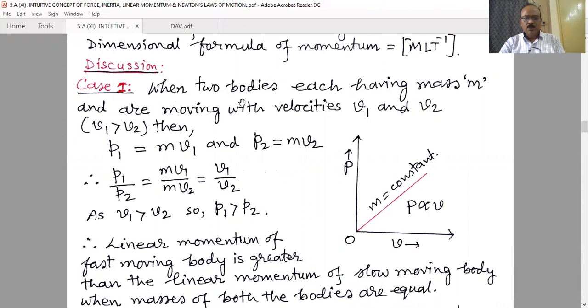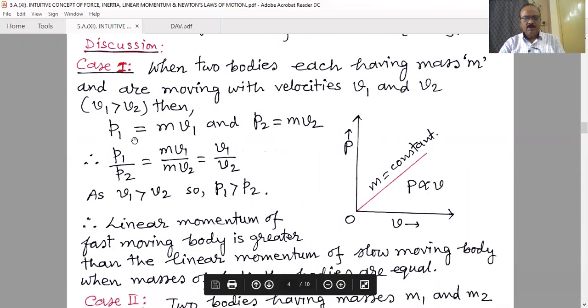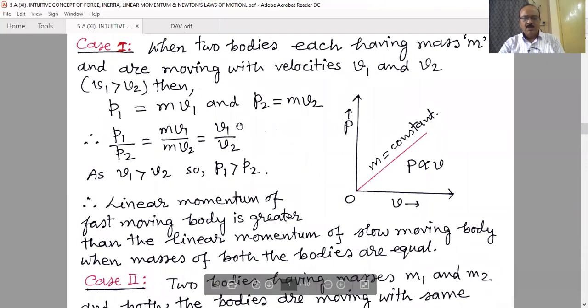Case number 1: two bodies each having mass m and moving with velocities v1 and v2, and let us suppose v1 is greater than v2. Therefore their momenta will be p1 equals m into v1 and p2 equals m into v2. Therefore, if we take the ratio of these two equations, momentum of two different objects of the same mass but different velocities, p1 by p2 is m v1 divided by m v2, that is v1 by v2. That means for the same mass, if velocity is more, momentum is more.